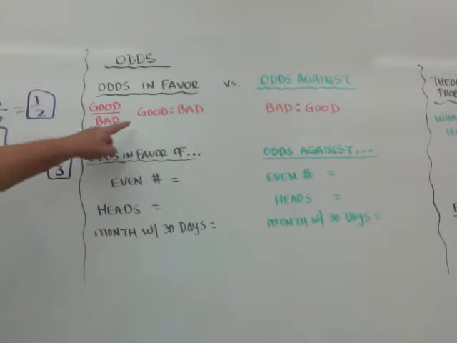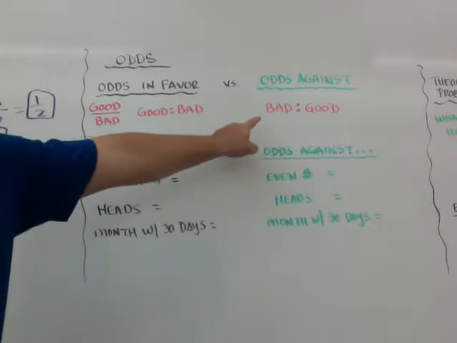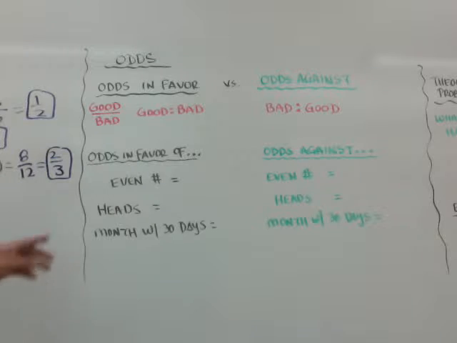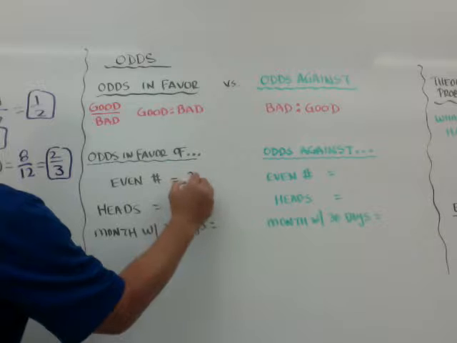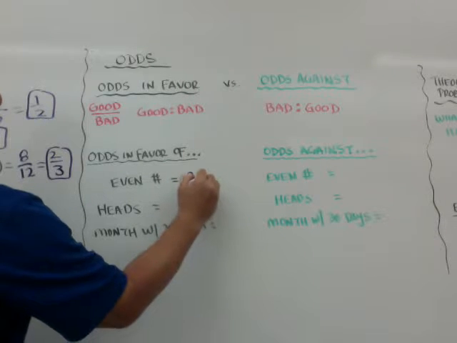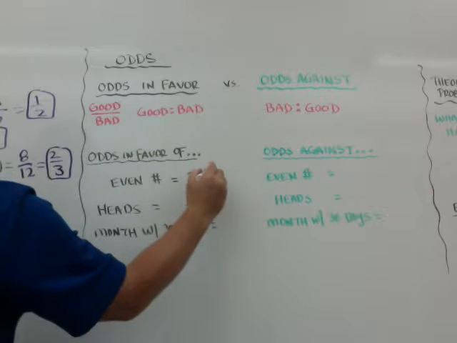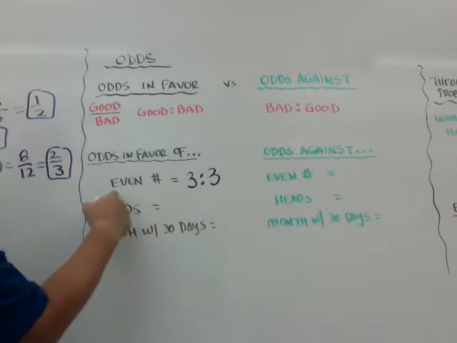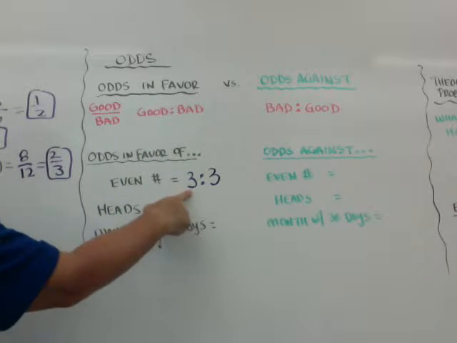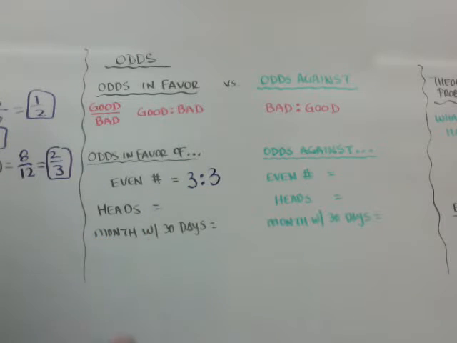Odds in favor is good to bad. Odds against is bad to good. So I'll use the same three examples. Odds in favor of getting an even number. So 2, 4, and 6, that's three good ones. But instead of out of 6, it's good to bad. And there are three bad ones, the odd numbers. So there's three good ones, 2, 4, 6, and three bad ones, 1, 3, 5. So the answer is 3 to 3.